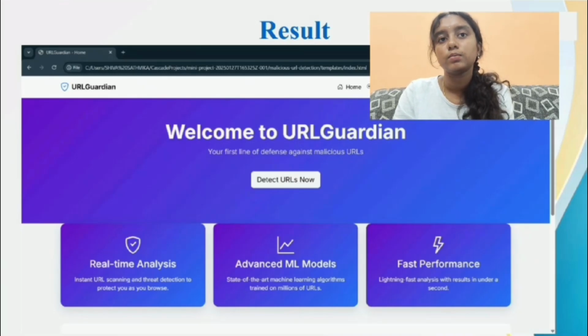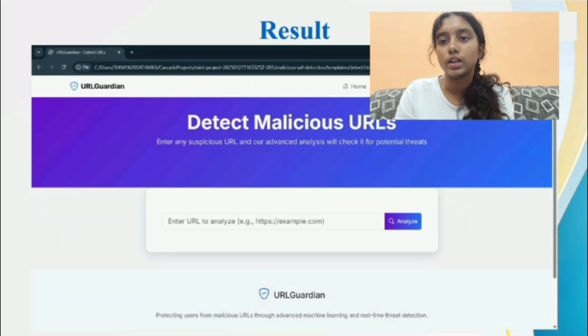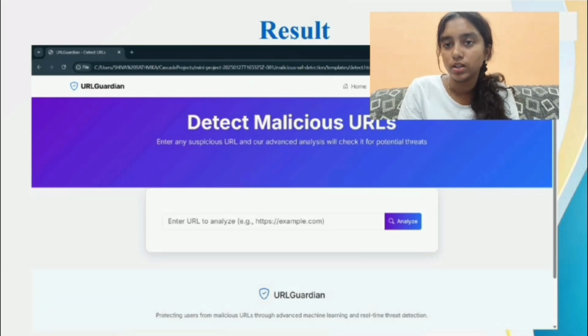In the detection page, we provide the URL which we think is suspicious and analyze it. The risk analysis checks the length of the URL, whether there are any special characters in the URL, and many other aspects to determine whether it is safe, malicious, or suspicious. It also provides the risk percentage of the URL provided.